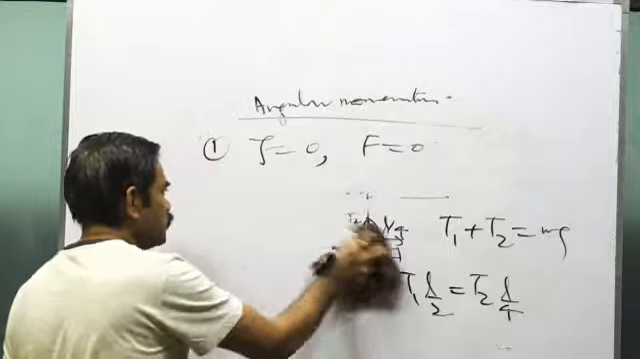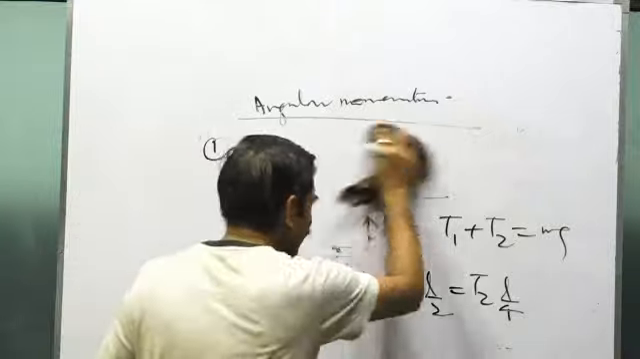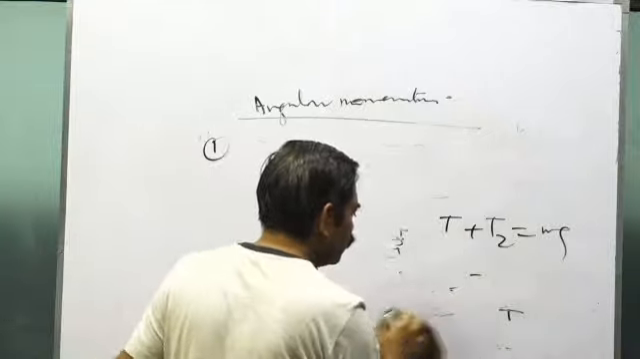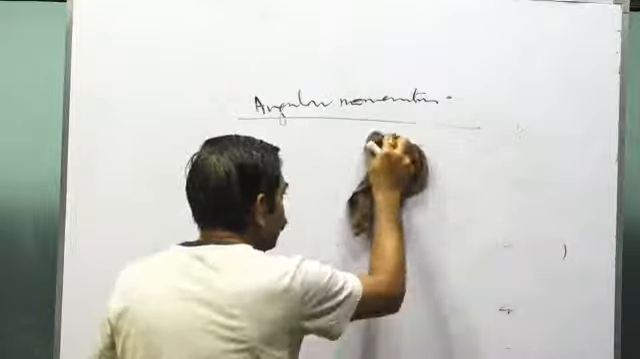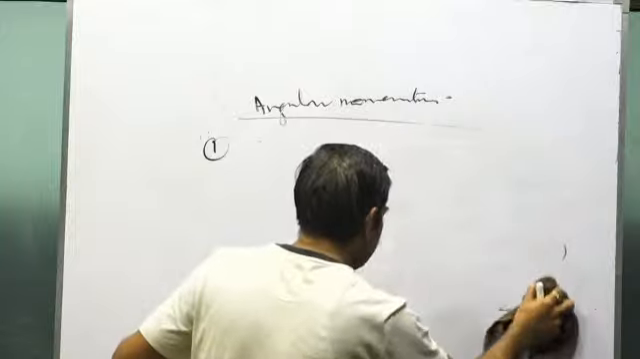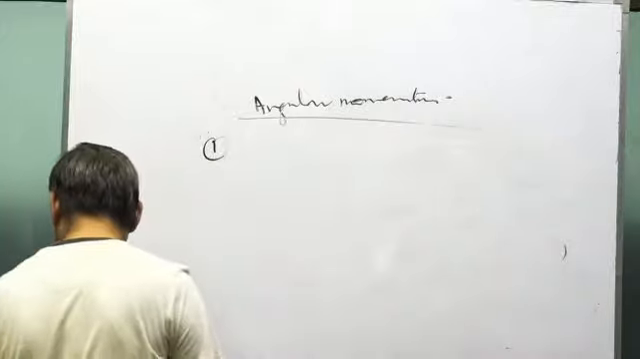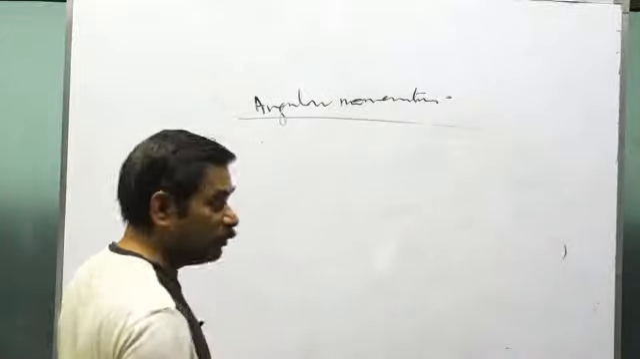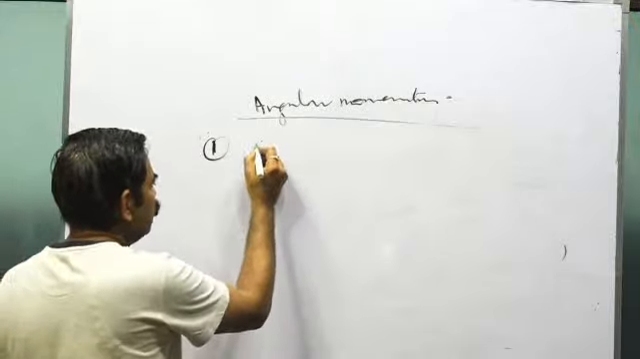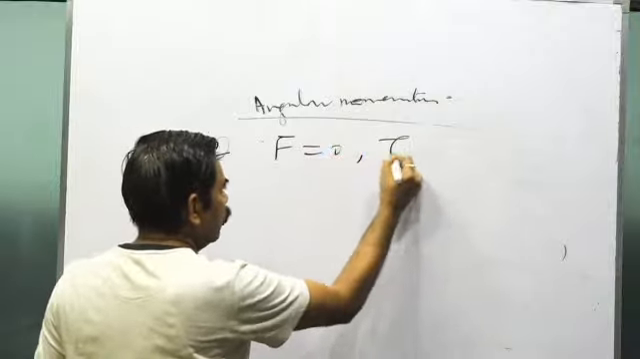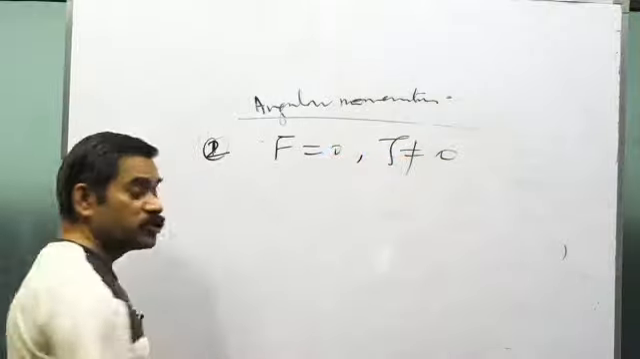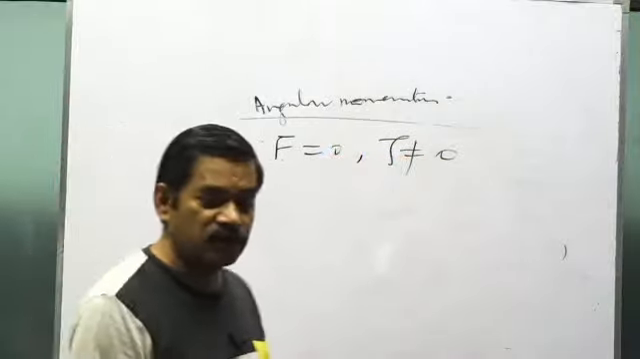So these are the questions in which the net torque is 0 and the net force is 0. That is, forces are acting and torques are acting, but the clockwise torques are equal to the anti-clockwise torques, and the left-hand side forces are equal to the right-hand side forces, meaning forces can also be balanced. The second kind of questions are those in which force is 0 but the torque is not 0.